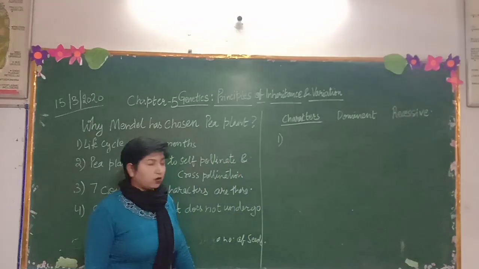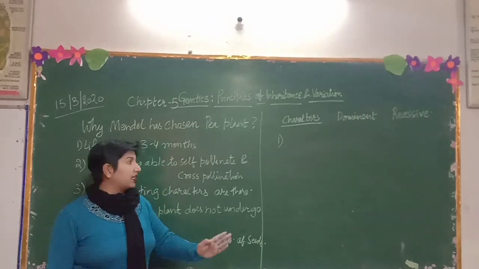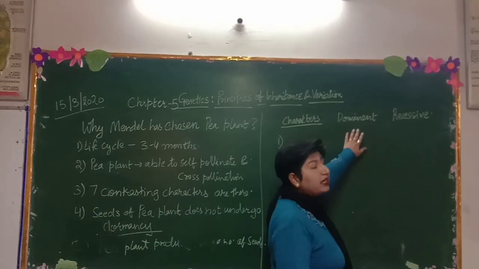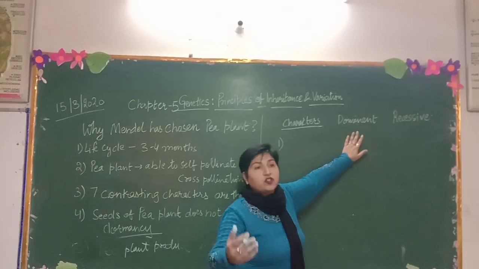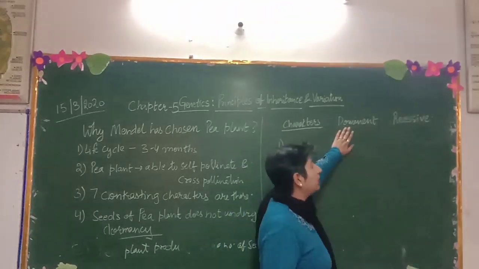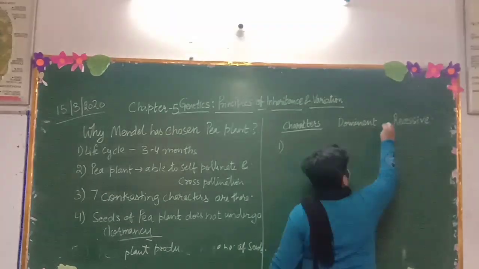Seven characters we'll talk about, but before that I'll tell you what you mean by dominant character. The character which expresses itself in the next generation is called the dominant character, and the one which is unable